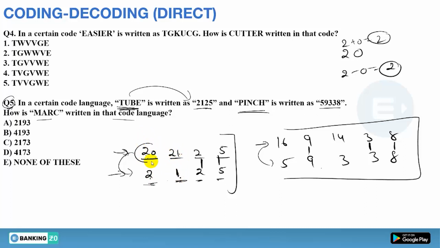So how are they doing the double digit? They are subtracting, or finding the difference between the digits. So 2 minus 1 will be 1, 6 minus 1 will be 5, and 4 minus 1 will be 3. Yeah, so this is how the code is made.